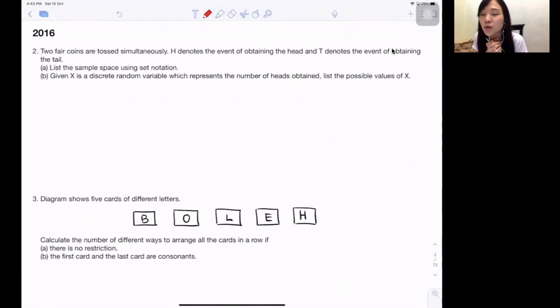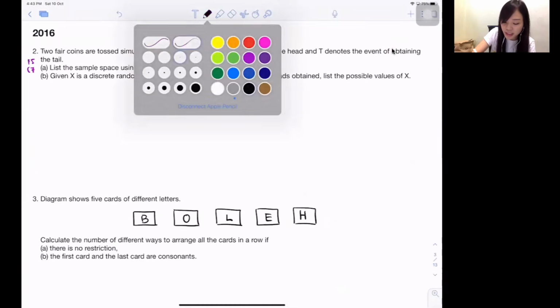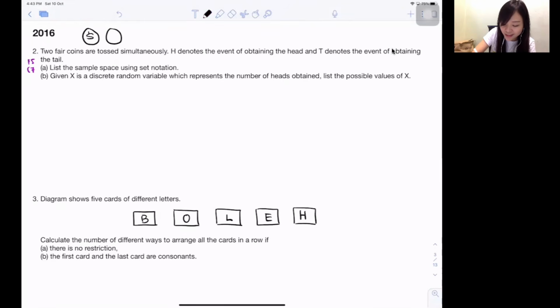Now 2016 question 2 is actually under these 3 chapters, okay? Before I start, this one is under Form 5 chapter 7. So they say 2 fair coins are tossed simultaneously. Just in case you couldn't imagine, there are coins. Coins have two faces, 2 sides. 2 fair coins are tossed simultaneously. So you toss the first one and put it down, toss the second one, put it down, something like that. So H denotes the event of obtaining a head, T denotes the event of obtaining a tail. So guys, they try to tell you H represents head.